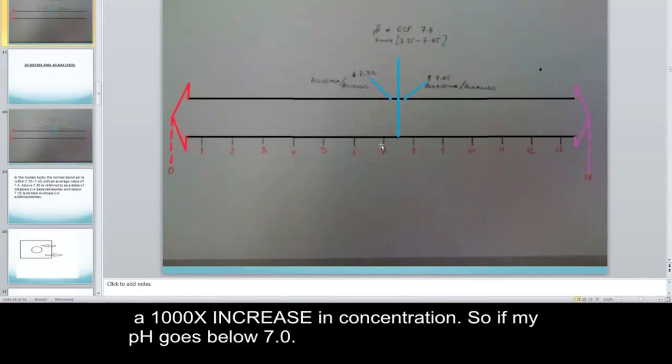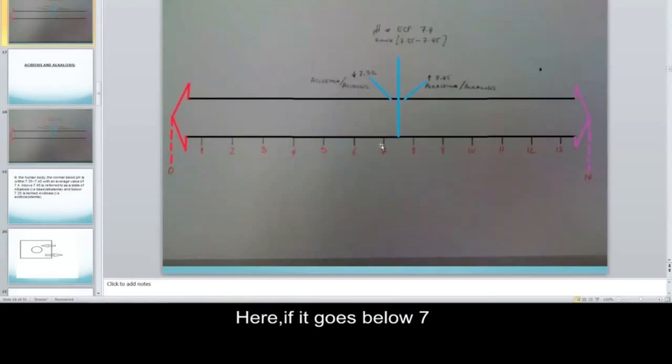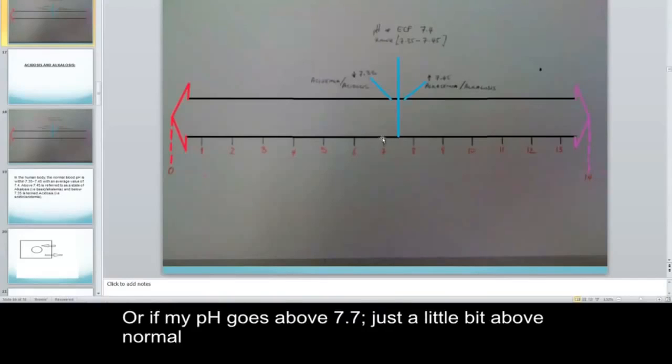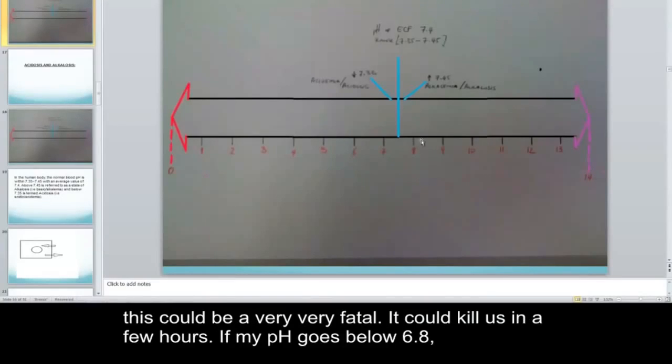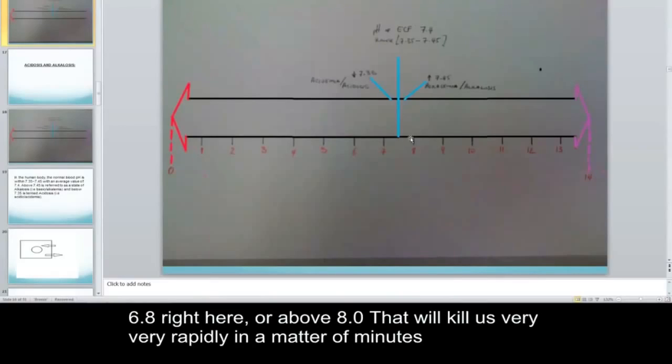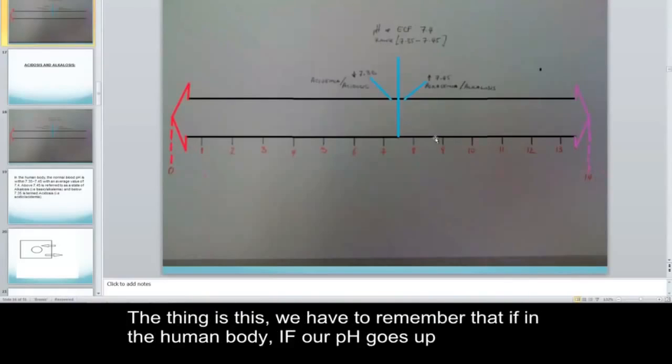So if my pH goes below 7, or if my pH goes above 7.7, a little bit above normal, this could be very, very fatal. It could kill us in a few hours. If my pH goes below 6.8, or it goes above 8.0, this could kill us in a matter of minutes.